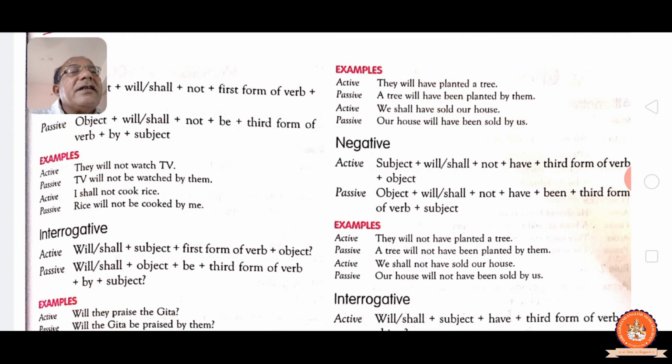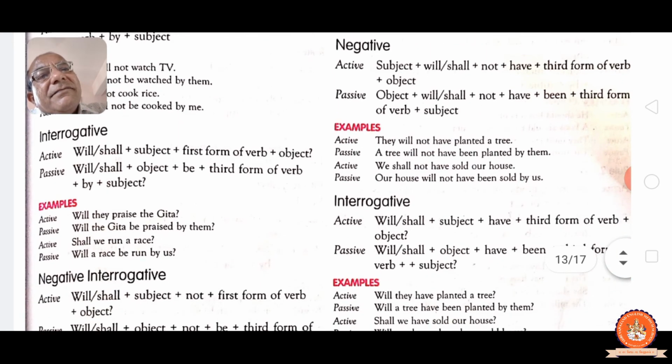Negative: have to add not after shall, will in active and passive. Subject shall, will not have, past participle, object. Passive: object shall, will not have been, past participle, by and subject. See, active, they will not have planted a tree, will not have been planted by them. We shall not have sold our house, will not have been sold by us.